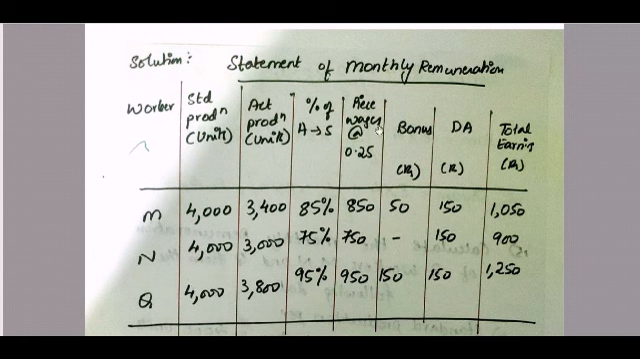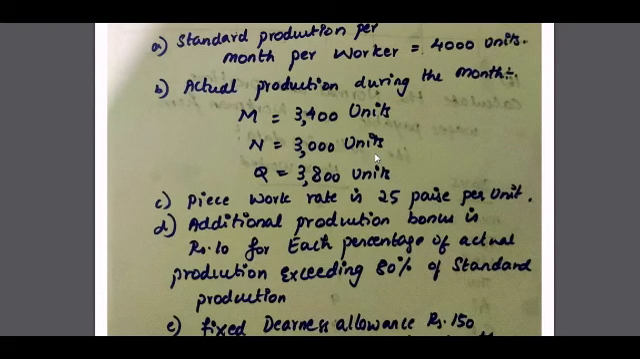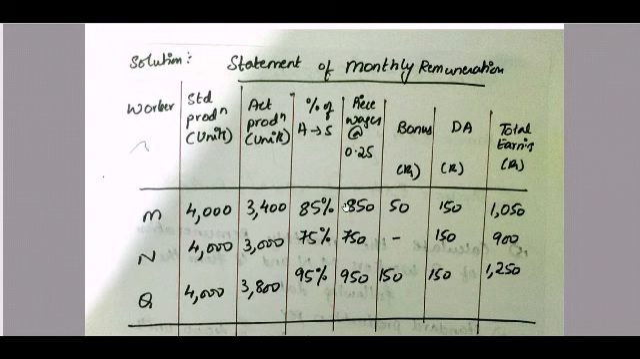What are the piece wages? In the question it is 25 paisa per unit. Piece wages will be calculated on actual production, not on the percentage of actual to standard. That percentage is basically calculated in order to calculate our bonus. So now we will calculate our wages part.